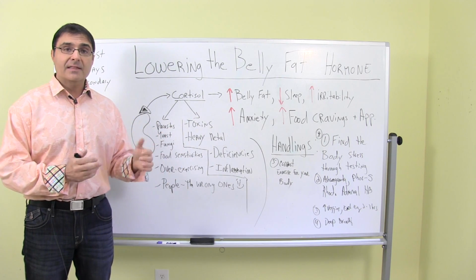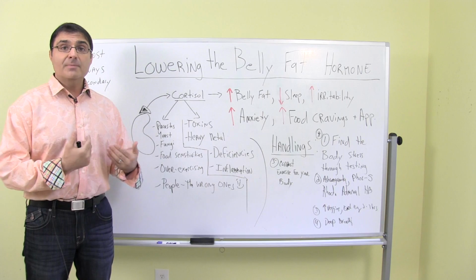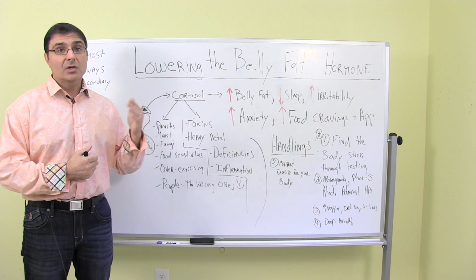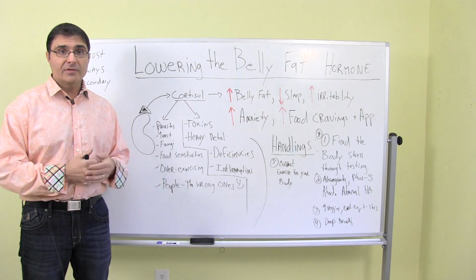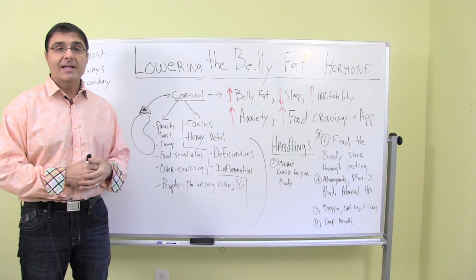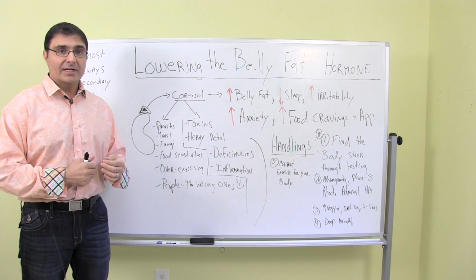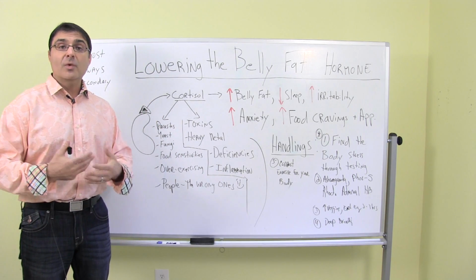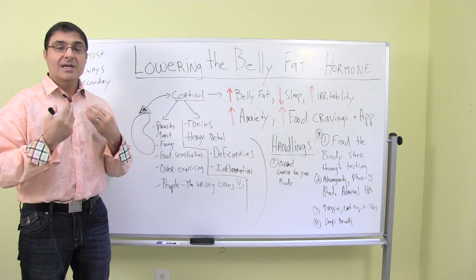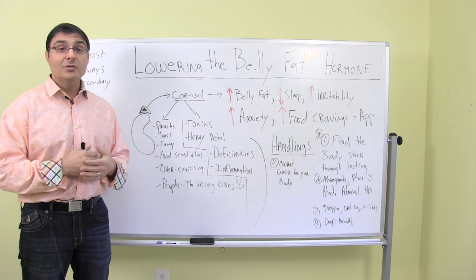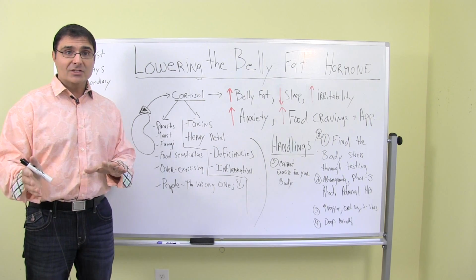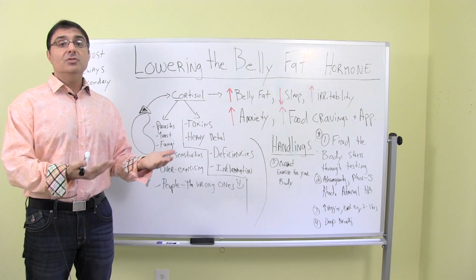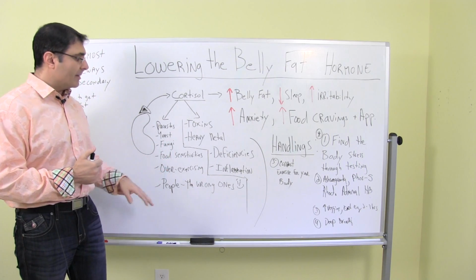Like if someone's diabetic, they should do one type of exercise that's better for them, that's not going to shoot their cortisol up. You shoot cortisol up in a diabetic, it can also raise their blood sugar and create more inflammation and create more belly fat. So there's certain ways a diabetic should exercise. There's certain ways a person with adrenal fatigue should exercise. There's a certain way people that have liver issues should exercise, or thyroid issues, or problems with their pituitary, and so on and so forth. So you got to exercise right for your body type. If you exercise too much, again, you're going to push that cortisol up.